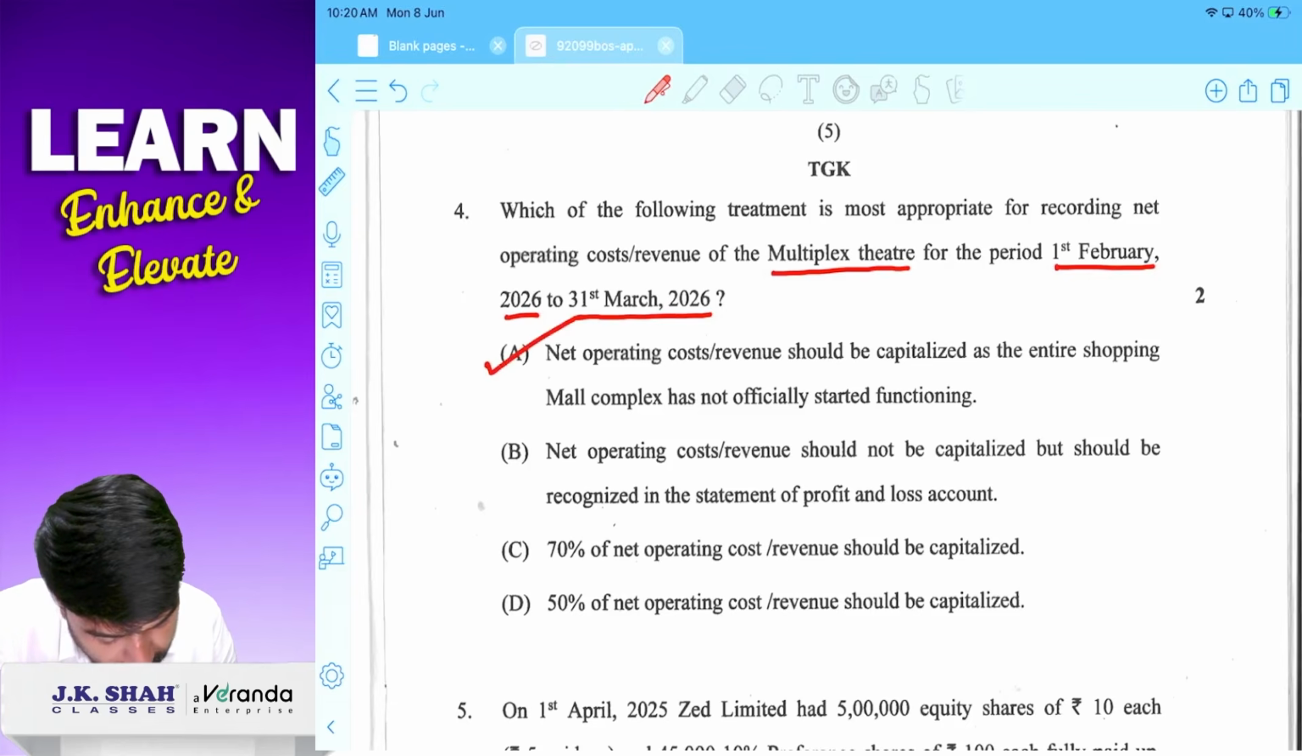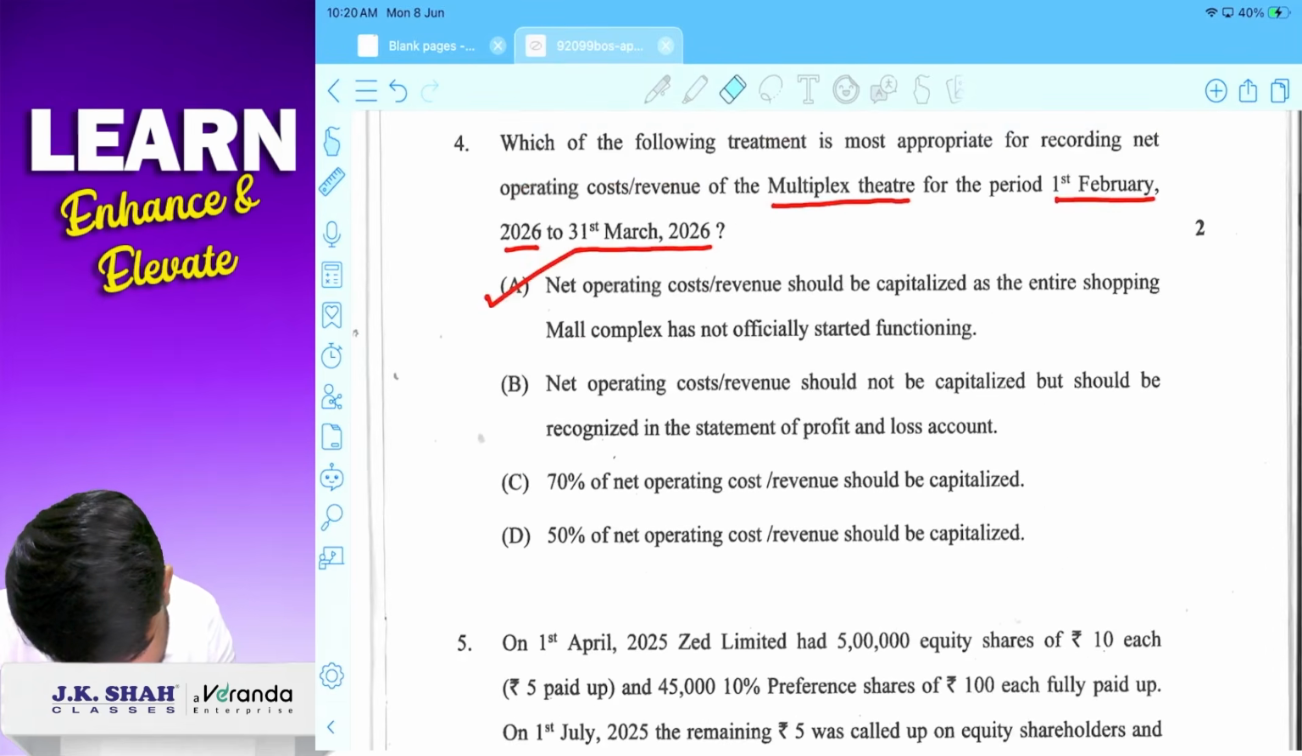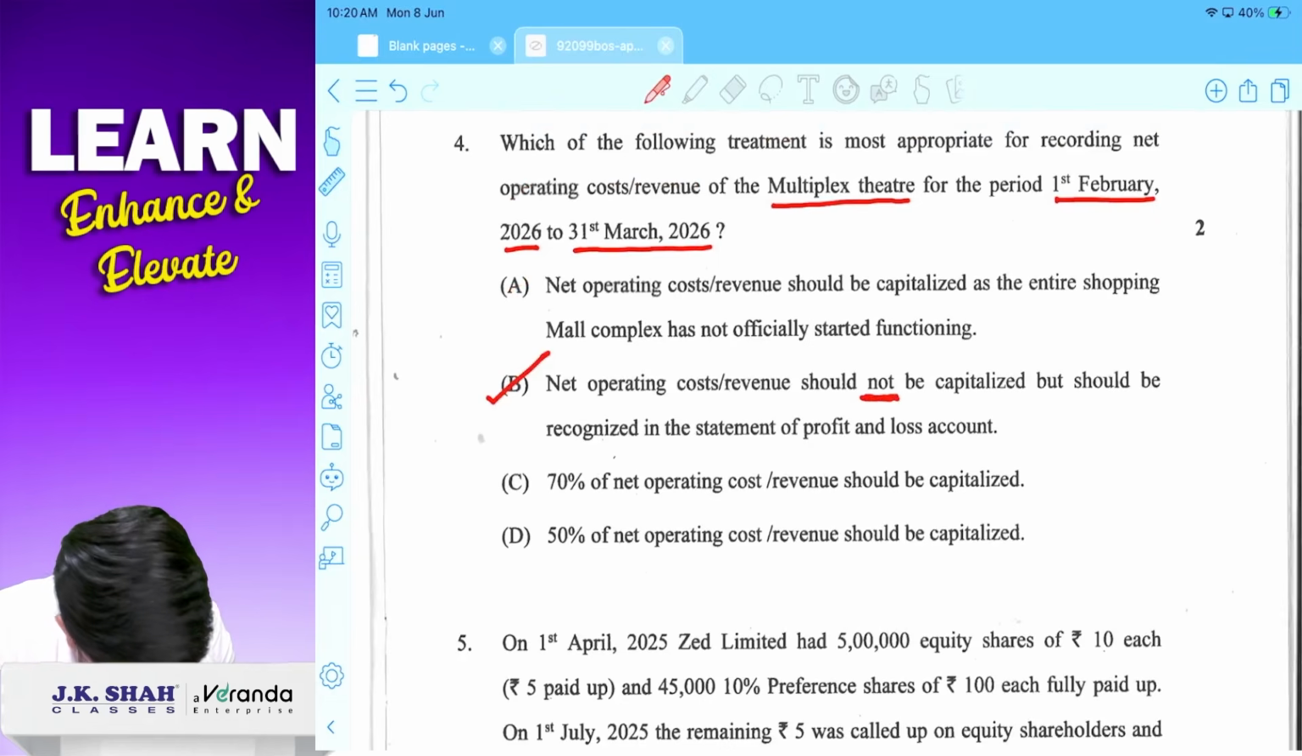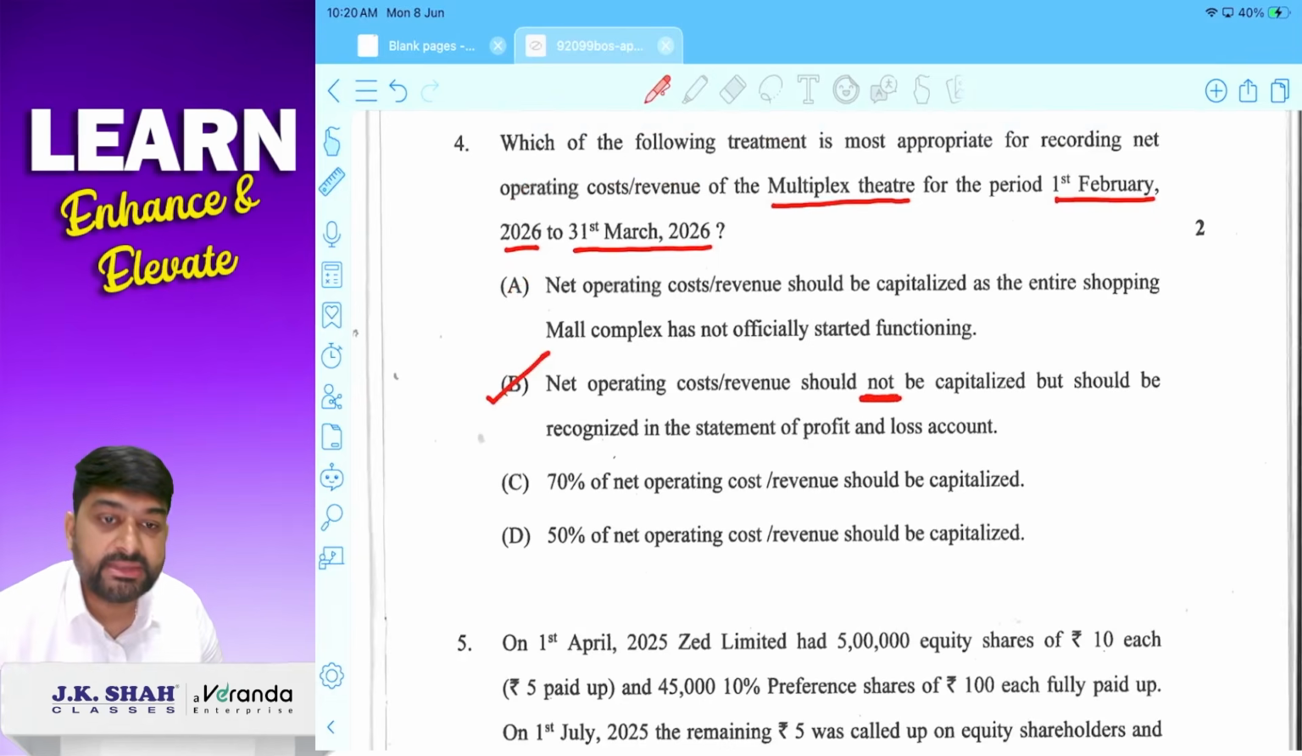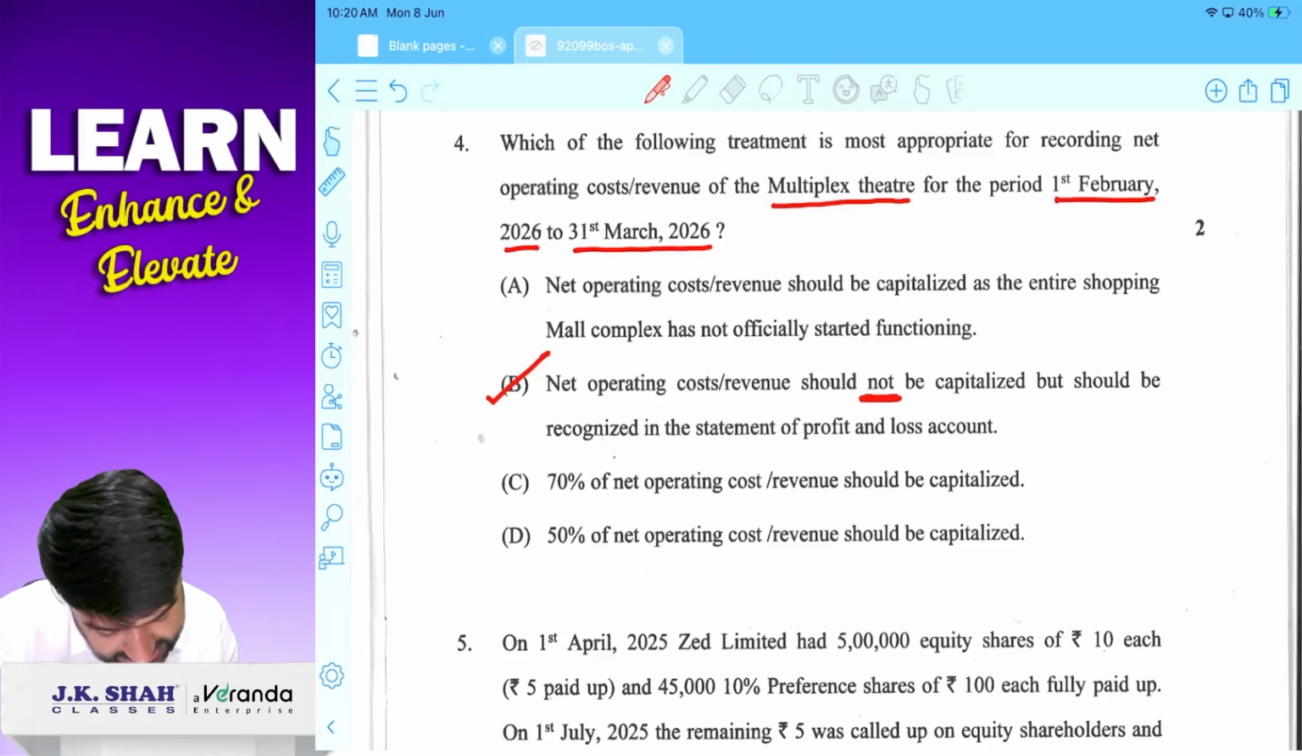Net operating cost revenue should, okay, it will be B. Net operating cost or revenue should not be capitalized. It should not be capitalized. Correct? So it will be charged to P&L. It will be recognized in P&L.